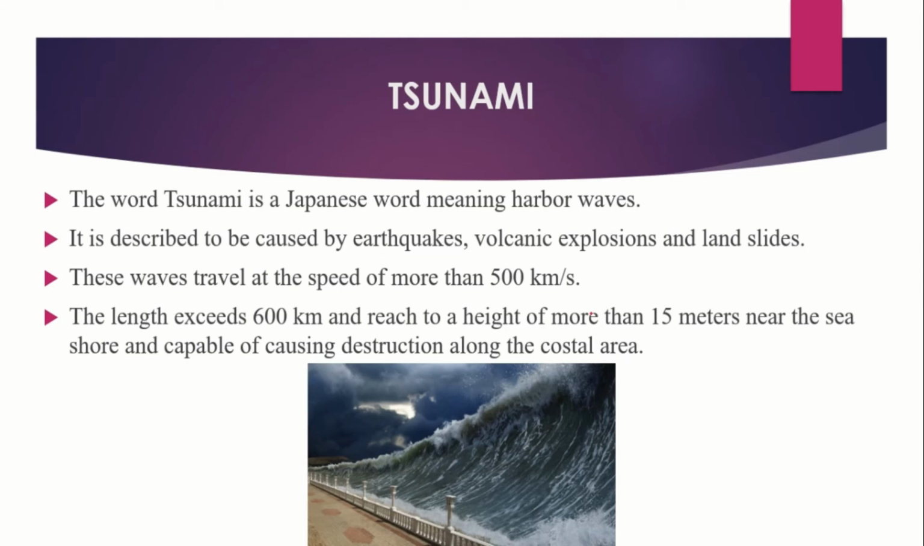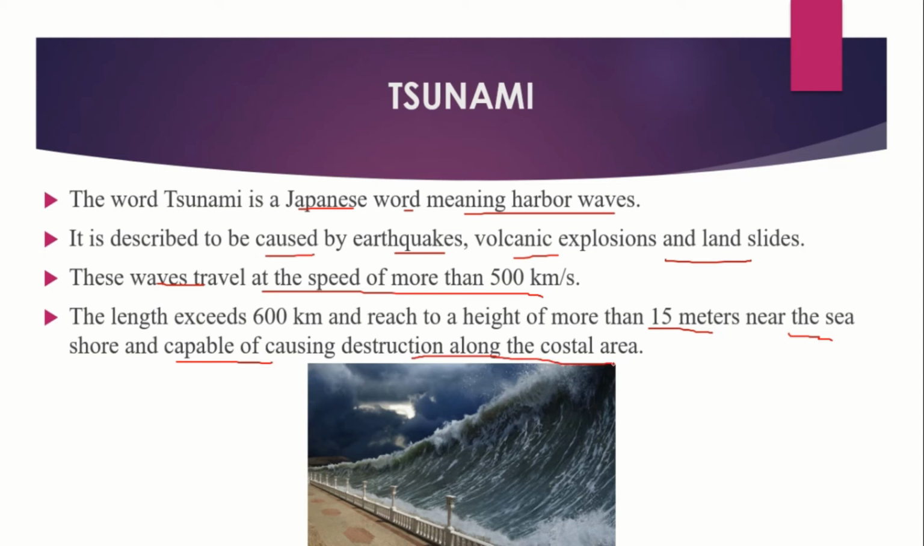Let's move to the tsunami. The word tsunami is a Japanese word meaning harbor waves. It is described to be caused by earthquakes, volcanic explosions, and landslides. These waves travel at a speed of more than 500 km per hour. The wavelength exceeds 600 km and they reach a height of more than 15 meters near the seashore, capable of causing destruction along the coastal area.